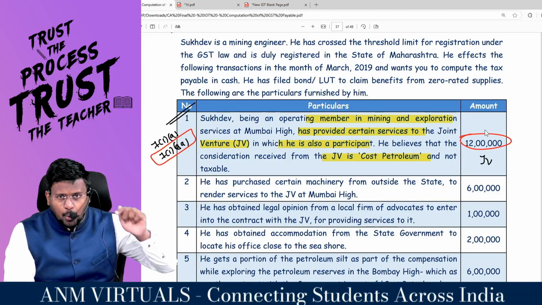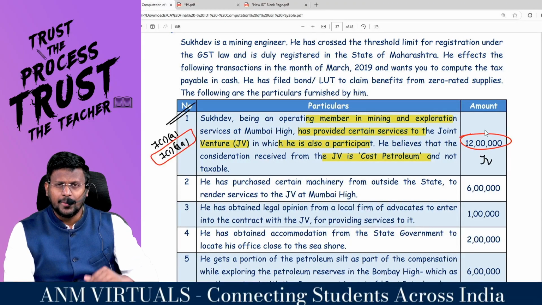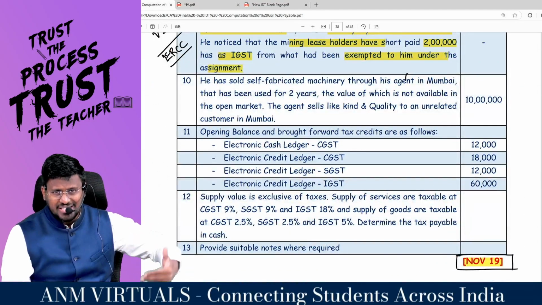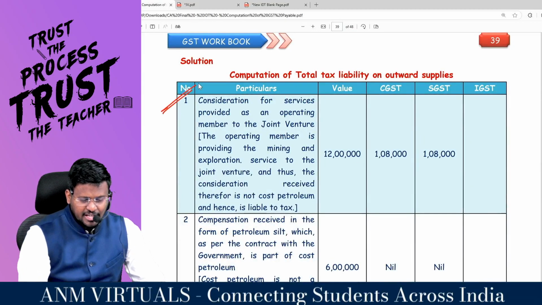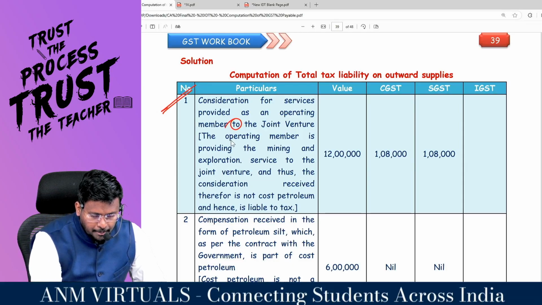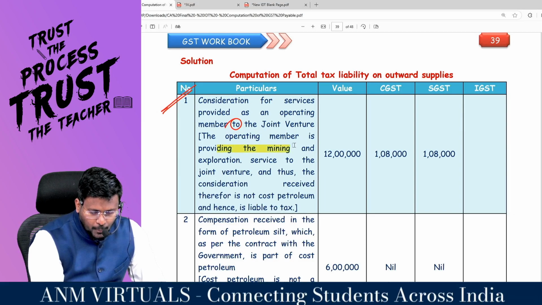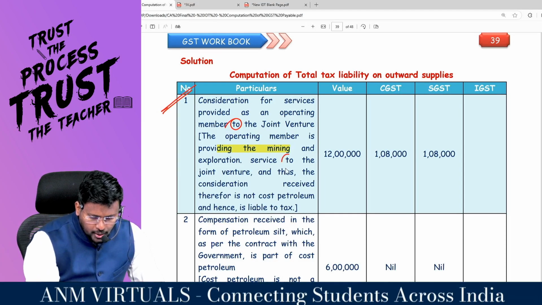If you have any doubt about cost petroleum, I've explained it in a specific video. Sir, these are the three prerequisites to understand this question. So what they are saying: consideration for service provided as an operating member to the JV. That's the issue. The operating member is providing mining and exploration services to the joint venture.